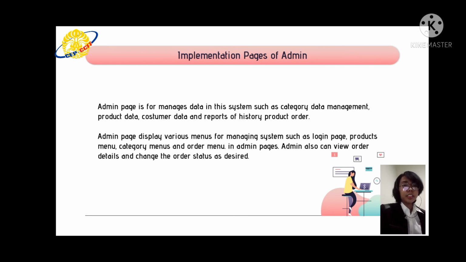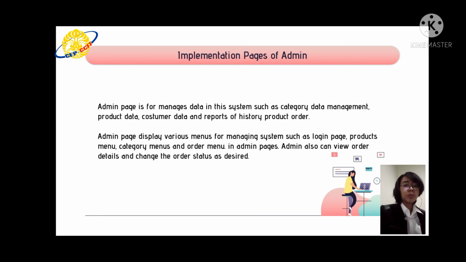The next slide is implementation page of admin. According to system design, there are three types of user, namely admin, customer, and visitor. Implementation in admin page is to manage data in the system, such as category data management, product data, customer data, and reports of history product order.